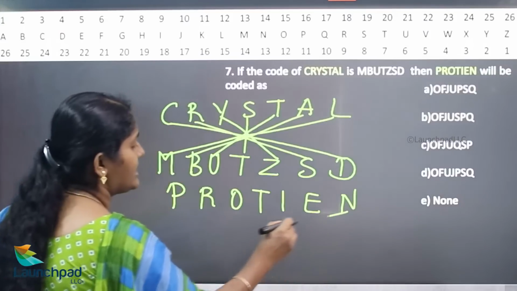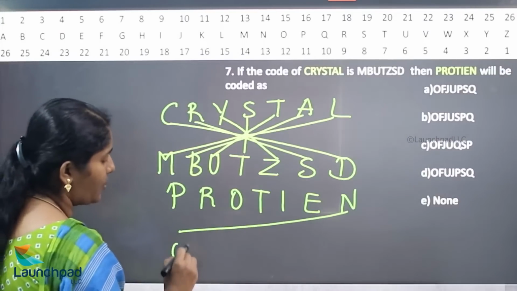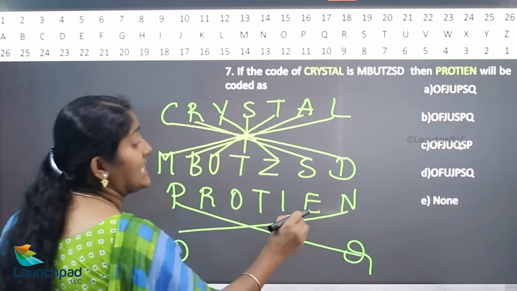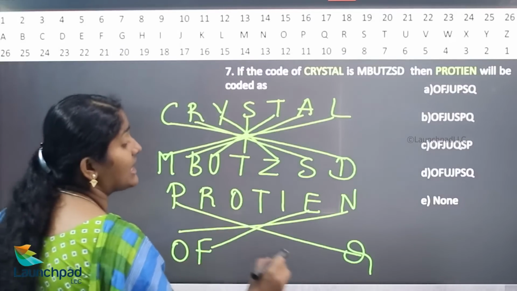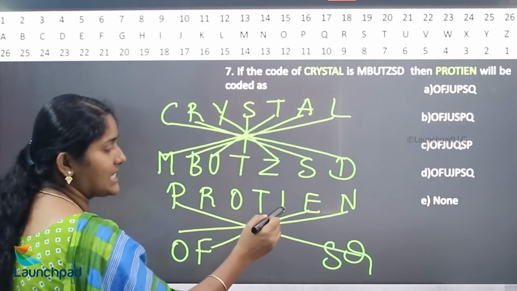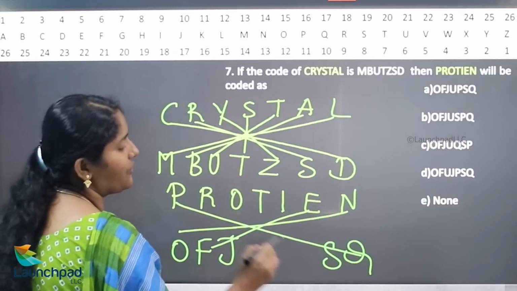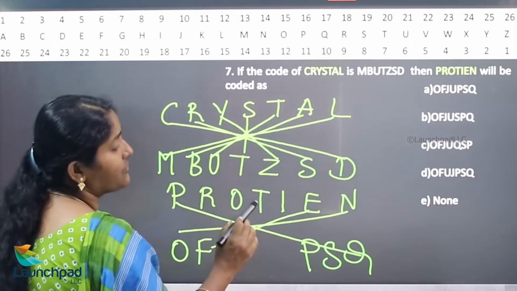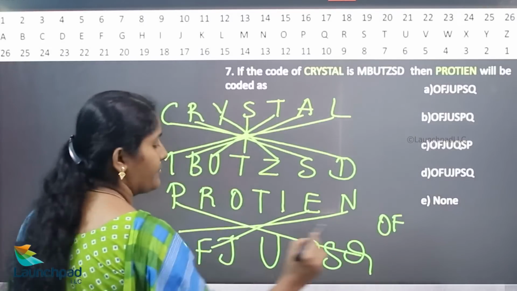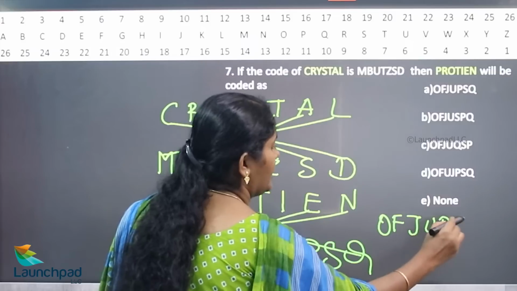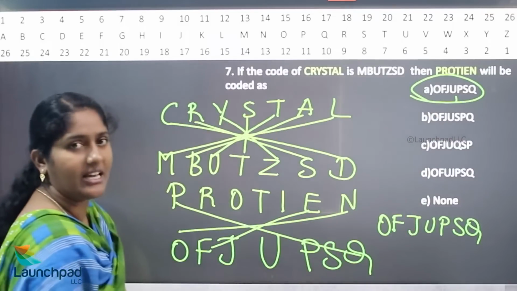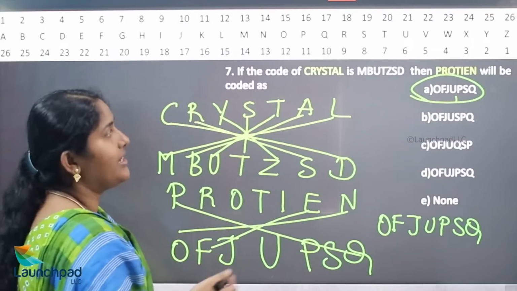P-R-O-T-I-E-N. So, what is the next letter of N? O. What is the next letter of P? Q. What is the next letter of E? F. What is the next letter of R? S. What is the next letter of I? J. What is the next letter of O? P. What is the next letter of T? U. Hence your answer is O, F, J, U, P, S, Q. So hence your answer is A is the correct answer. We'll move on to your next question.